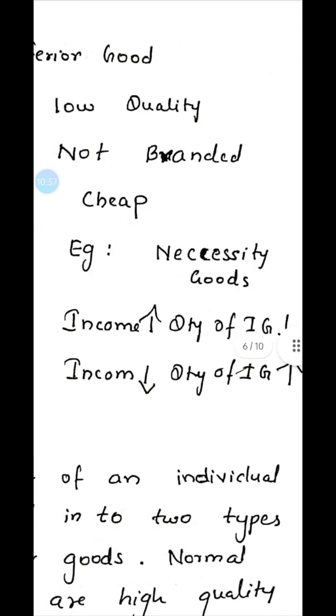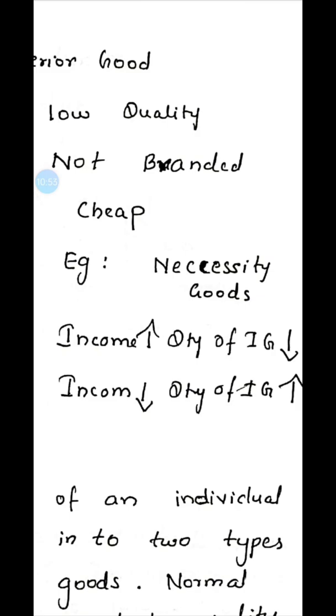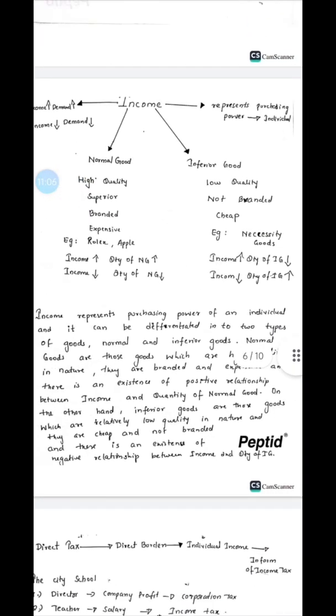So when the income is being reduced, the quantity demanded of inferior goods will increase again, which means that again your income is decreasing, so you will again shift from basmati rice to local rice. So it shows a negative relationship in inferior goods. When income increases, the demand for inferior goods will be reducing, and when the income is decreasing, the demand for inferior goods will increase. That is written in this paragraph.